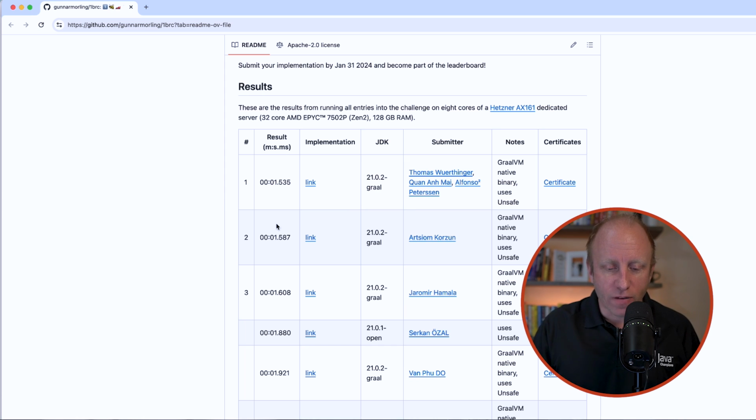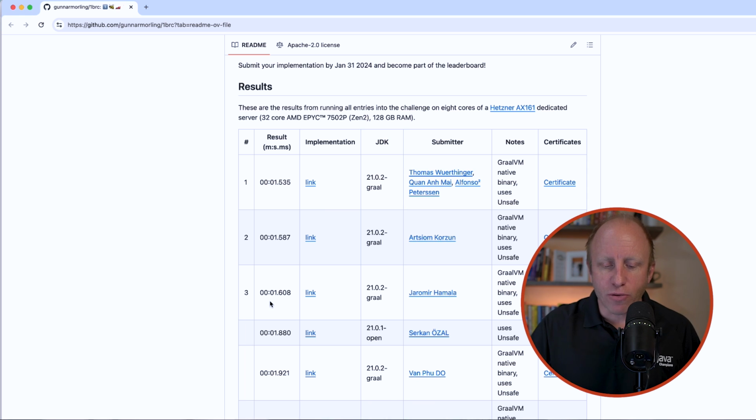1.535, 1.58 seconds, 1.60, all around 1.5, 1.6 seconds to read in a billion rows of data. That is impressive. I don't care what tricks people are pulling out. Other language communities have pointed to, well, Java's doing all the tricks of the trade. Whatever, they're available to your disposal. If speed really matters, then there are things that you can do to speed up your application.